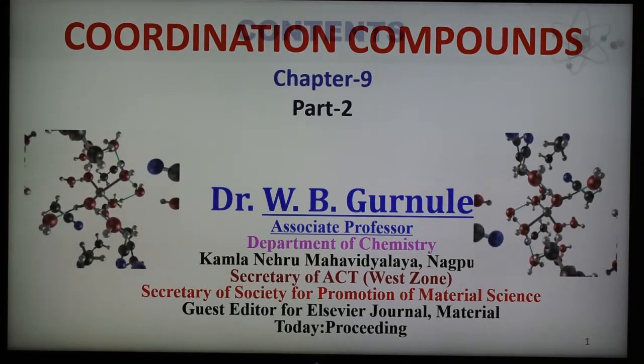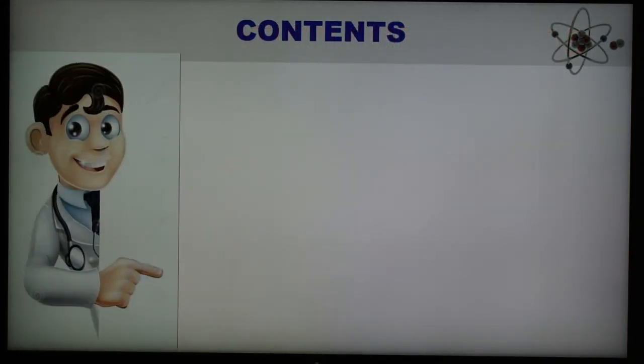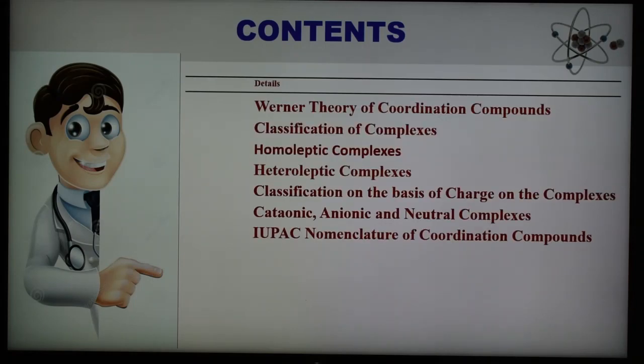Here the different parts that we are going to discuss are Werner's theory of coordination compound, classification of complexes, and different types of complexes: homoleptic and heteroleptic, depending upon the number of ligands, and classification based on the charge of the complexes, that is they may be cationic, anionic or neutral complexes. Also we are going to discuss how to write the name of the complexes, that is IUPAC nomenclature of the coordination compounds.